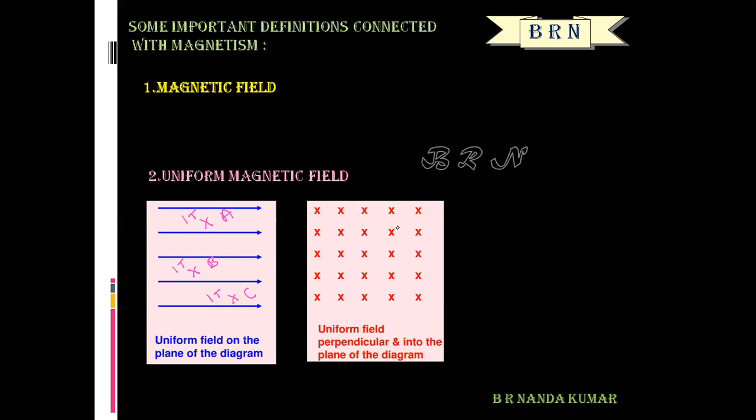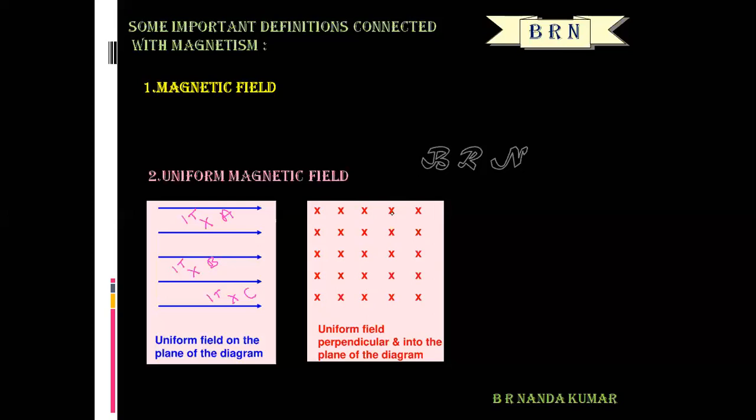What is the direction of the magnetic field? That is very important. It is directed inwards, into the plane. Crosses represent the direction of magnetic field into the plane.